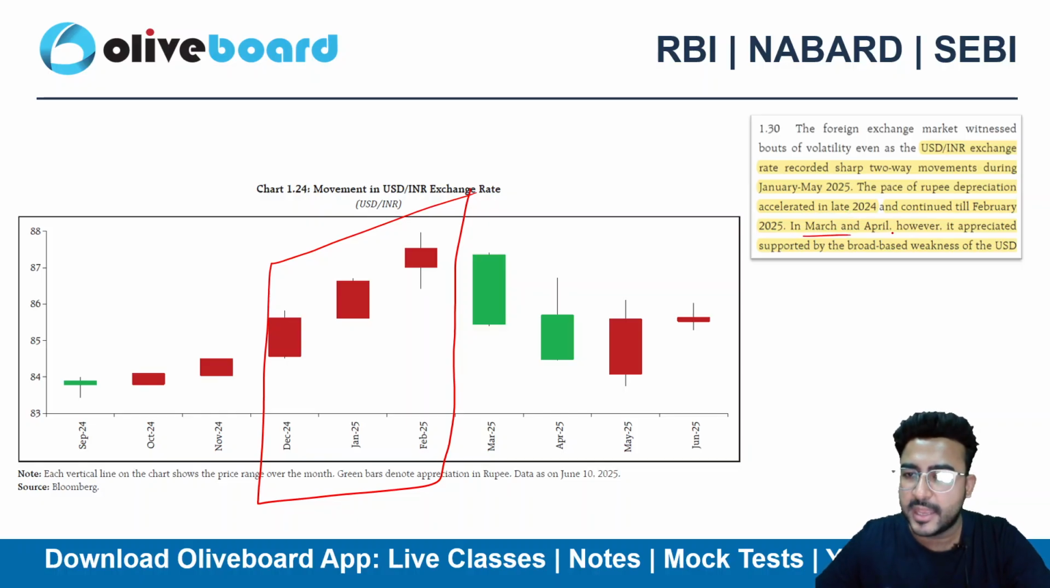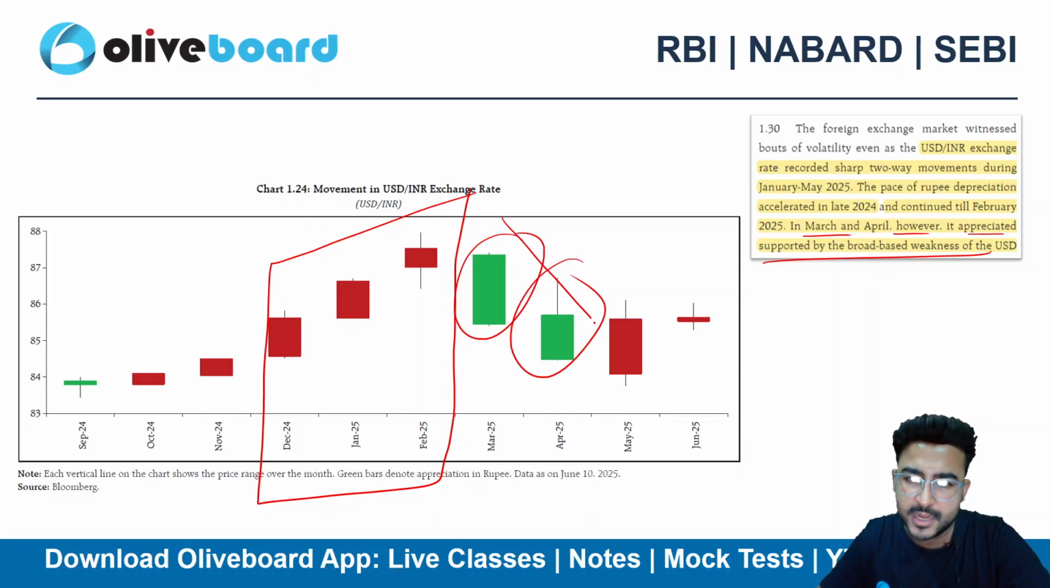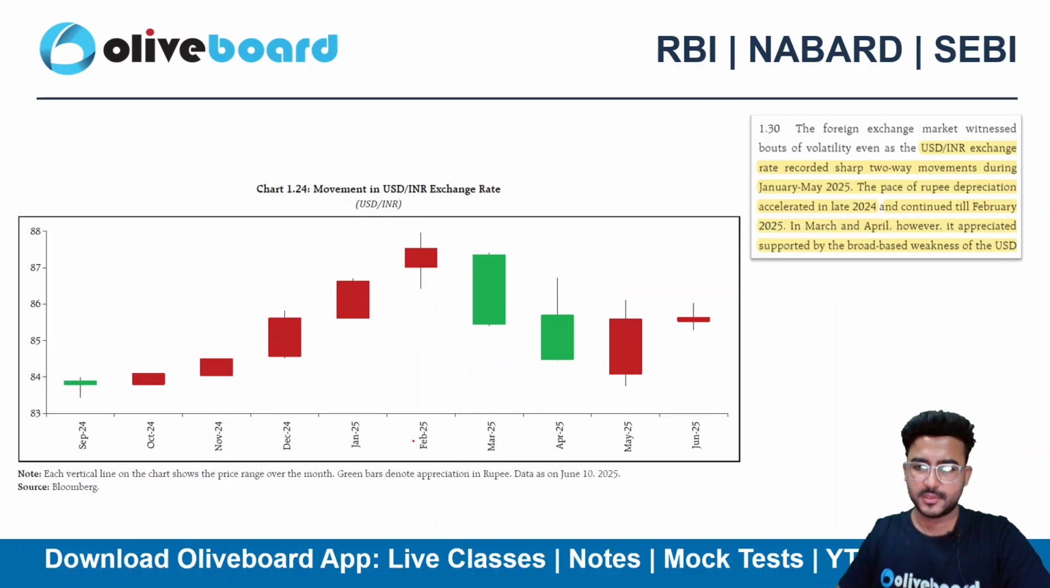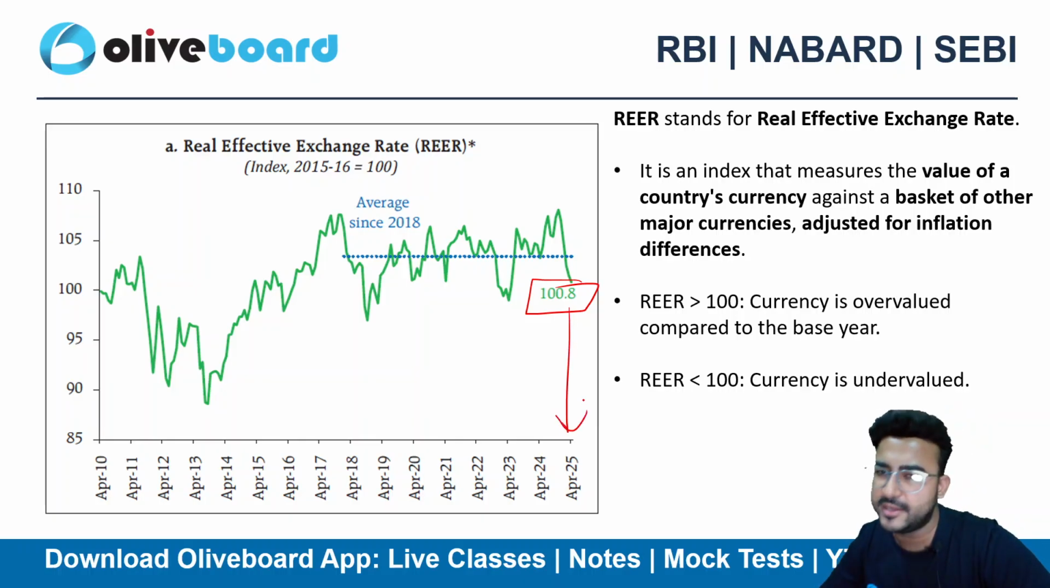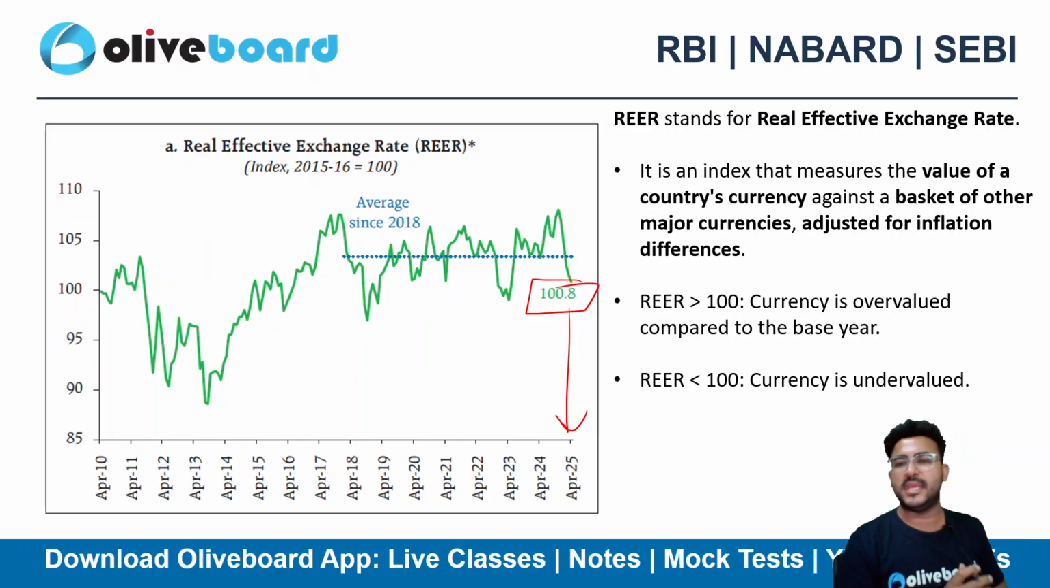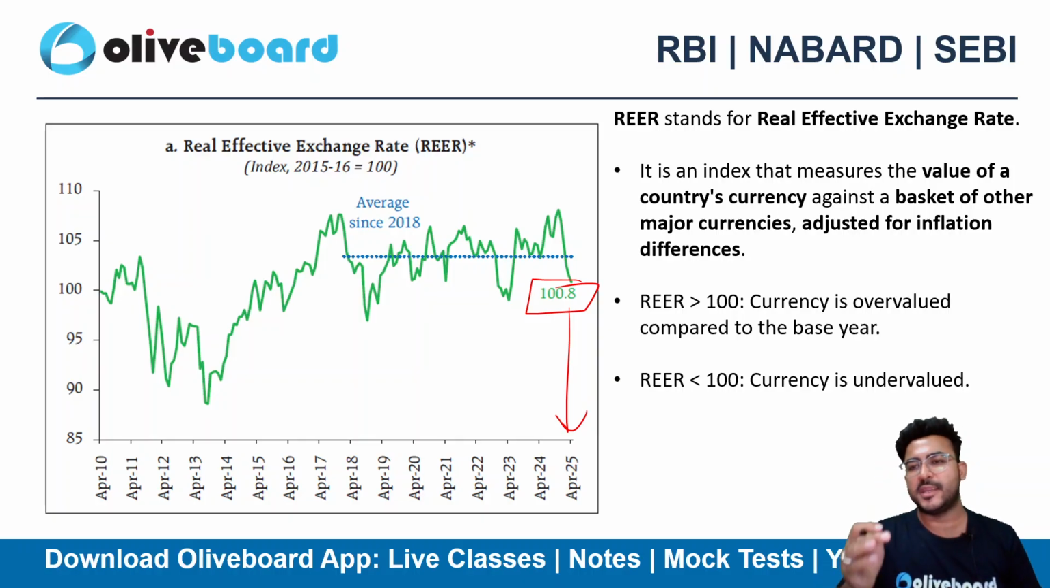In March and April, however, it appreciated and got support, right? So we can see green candles here. So in March and April, it got support, and definitely it again started increasing. I'm talking about the INR, right? So this is the movement of USD INR as of now. If I talk about the real effective exchange rate, it's close to 100.8 as of now, April 2025 data. It is nothing but REER. What is REER, the real effective exchange rate?